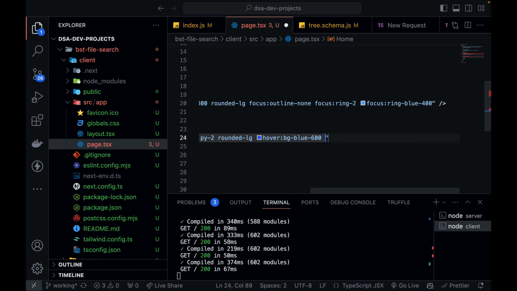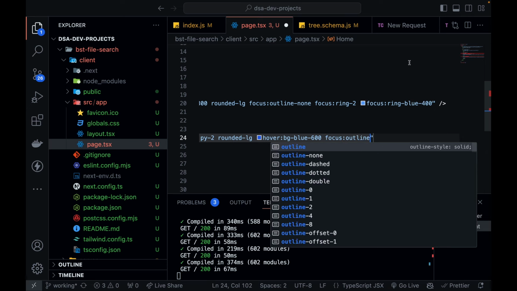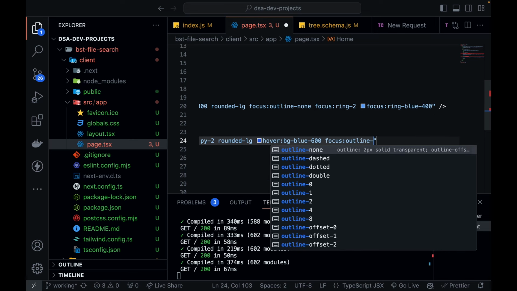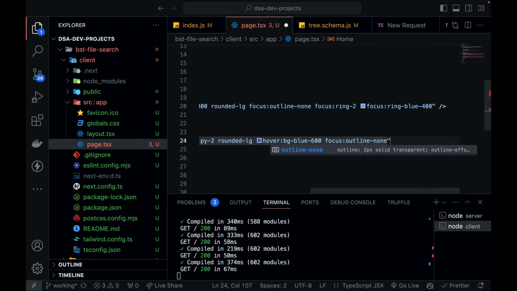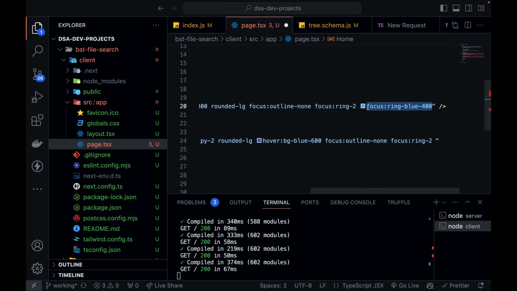And I think focus is important, so focus outline none. I think this is good, and let's also make it focus when I hover over it, or when this button is in focus, then let's give it some ring, and let the ring be again in the blue color. So let's copy this and paste it over here.